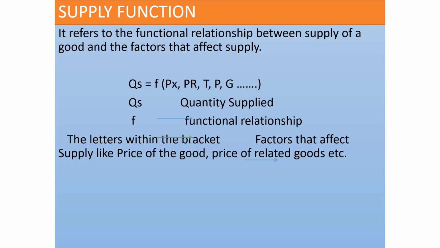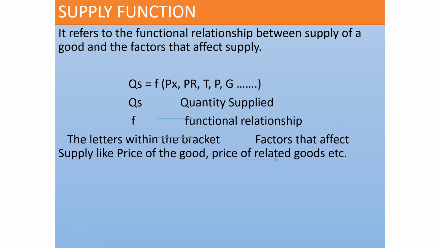Students, the last topic of the day is supply function. In this chapter, we are going to cover the various determinants of supply, that is individual supply and market supply also. But what is a supply function? The way we discussed the demand function, in the same way we have a supply function. Supply function refers to the functional relationship between the supply of a good and the factors that affect supply, which we are going to discuss individually.